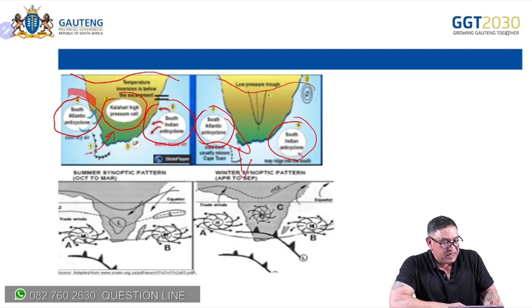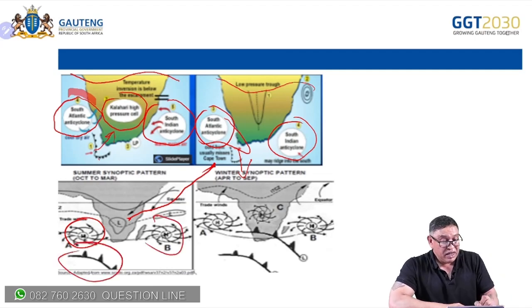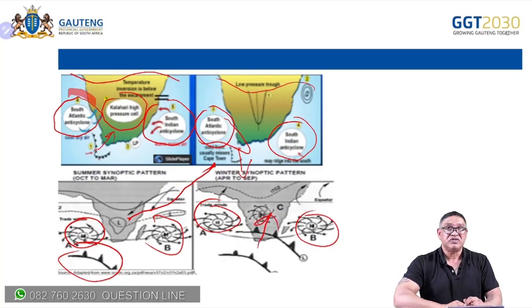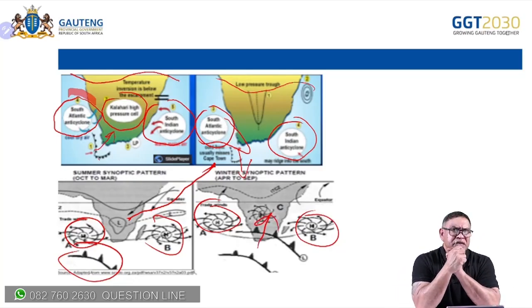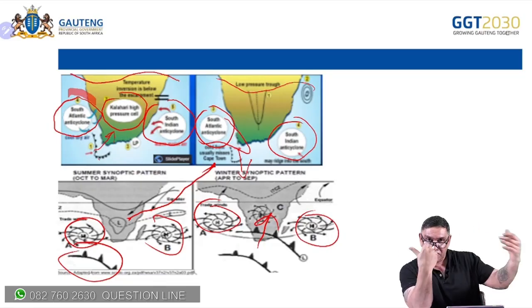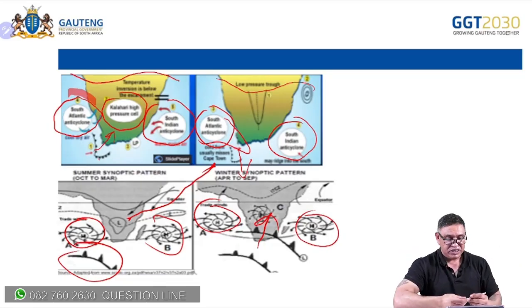Can you see it? Yeah, they're in the southerly positions, all right? It's related to that. And can you see it's pushing the cold front further south? And here they are in their northerly positions and they're allowing the cold fronts to come. So already they play such a big part in determining the weather conditions in terms of the summer and winter conditions.